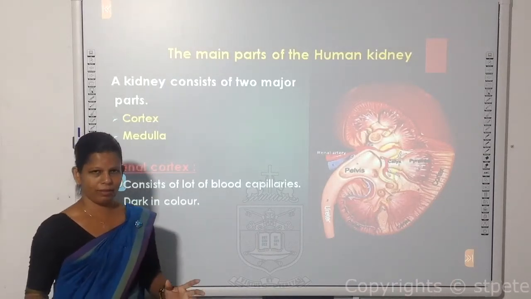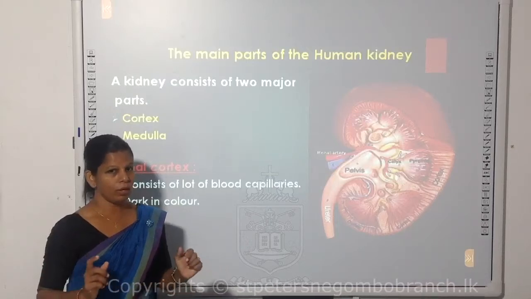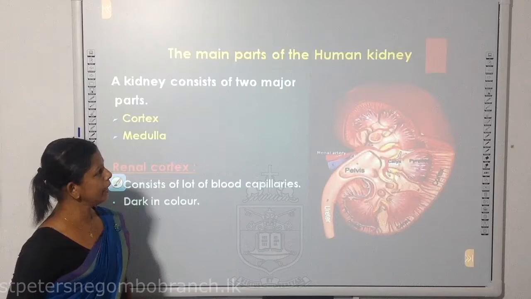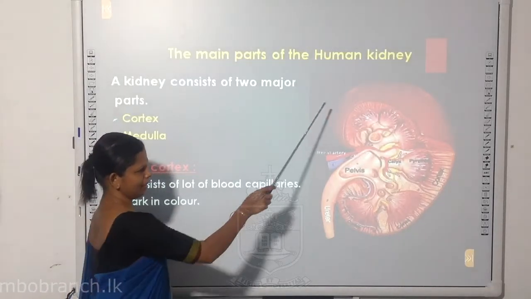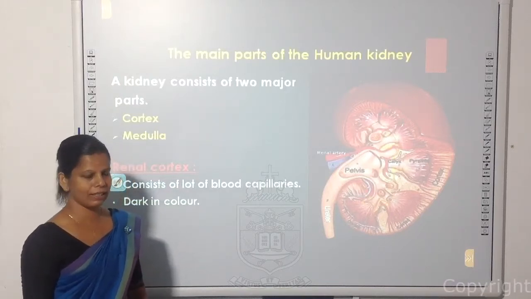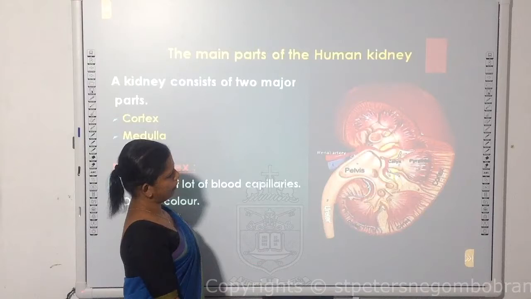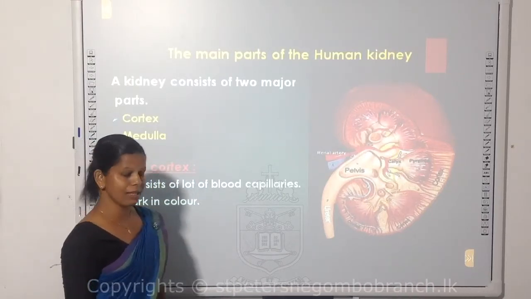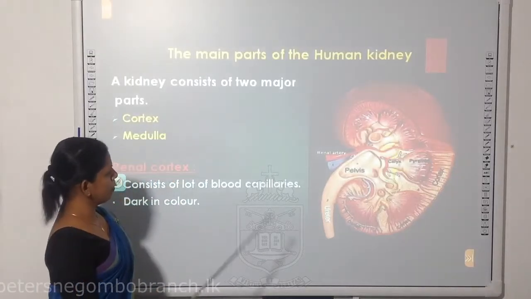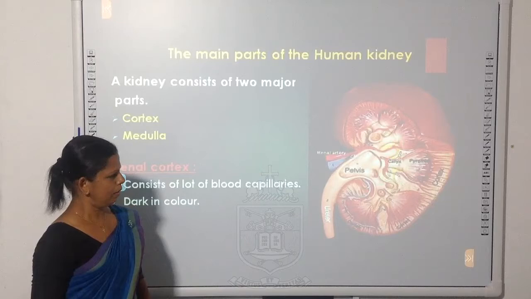Okay, my dear children. Now we talk about the parts of our human urinary system. Now we are going to talk about the main parts of the human kidney. You can see the human kidney here. It's like a bean shape, as we discussed earlier. When we talk about the internal structure of the human kidney, there are two main parts. One is the cortex, the other one is the medulla.